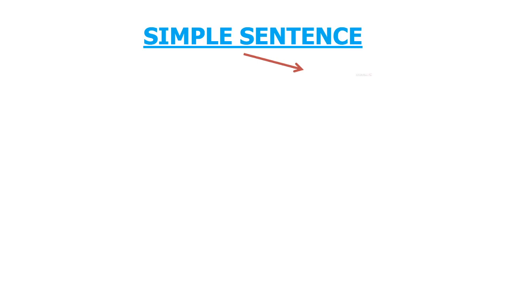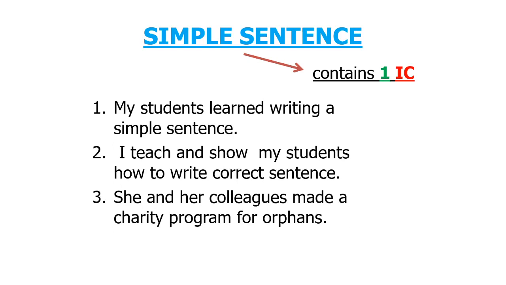And here, a simple sentence should contain at least one IC, that is, an independent clause. An independent clause is a clause that can stand alone, and it has a complete thought. Here are the examples. My students learn writing a simple sentence. I teach and show my students how to write correct sentence. She and her college made a charity program for orphans.